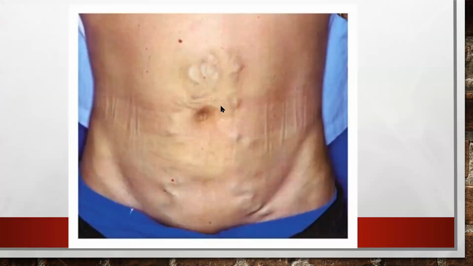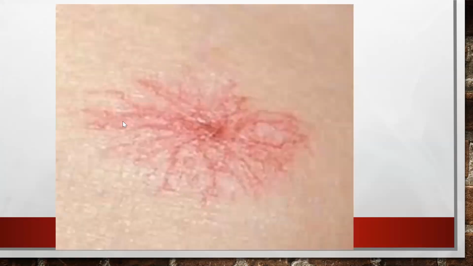This is caput medusae, dilated blood vessels around the umbilicus, between the umbilical veins and the superficial epigastric vein. This is the spider angioma. Because the liver is not working properly, there will be hyperestrogenism, which will lead to arteriolar dilatation. When you press it, it blanches and then refills. It occurs especially in the SVC territory.